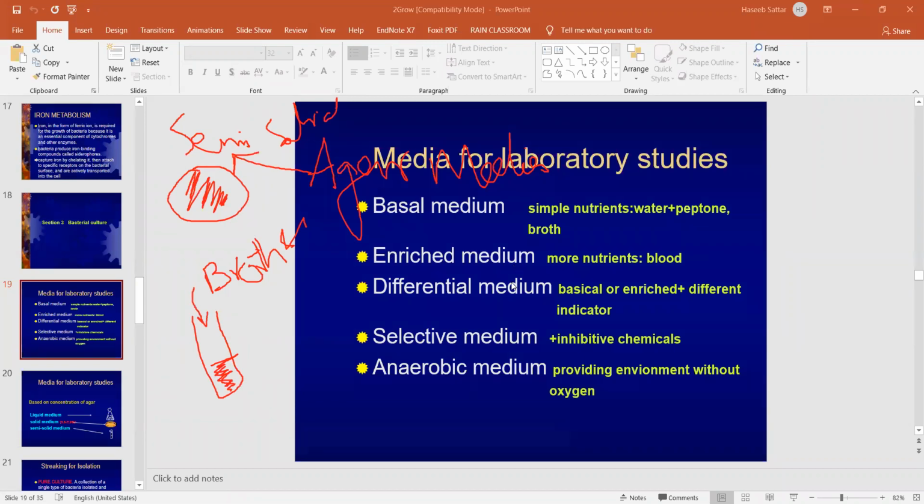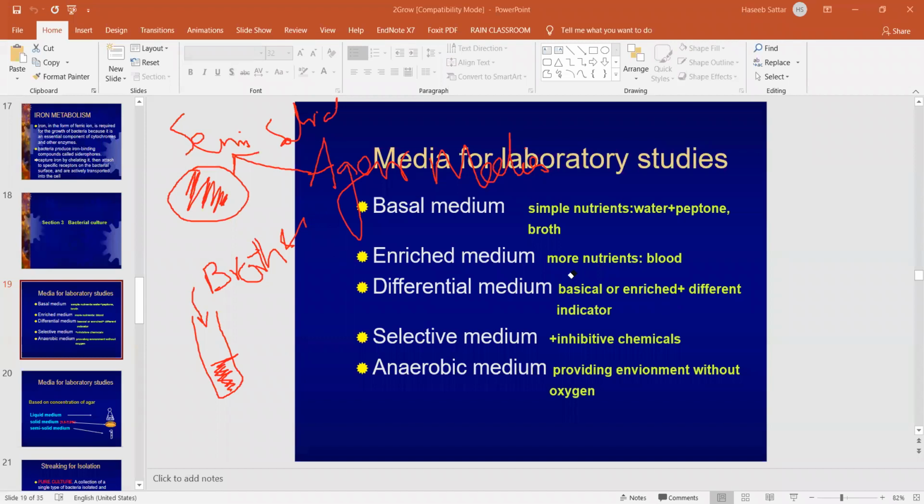Then we have enriched media. Enriched media is the same basal media, but blood is added to it. E. coli bacteria cannot grow on simple media. If you want to grow E. coli, we have to use this enriched media. Those bacteria which require blood for their growth need this enriched media, so we culture the bacteria on it.